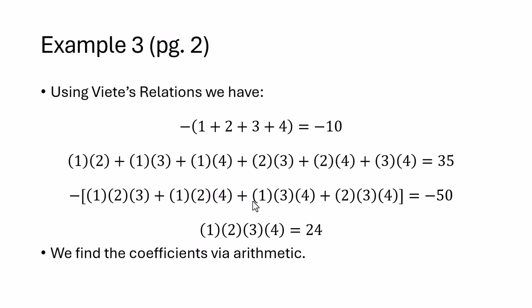The sum of the products of 3 of the roots, all the combinations of 3 of the roots, actually adds up to negative 50 when I take the opposite sign. And then, of course, the product of all the roots has to be 24. So finding the coefficients, knowing the roots, using the Viete relations, boils down to just an arithmetic problem. Whereas if you try to do it directly by using the factors, now you have a lot of x's with powers floating around, which could lead to a lot of mistakes. So the Viete relations allow you to circumvent some of that algebra in favor of arithmetic. But again, you've got to know the patterns.